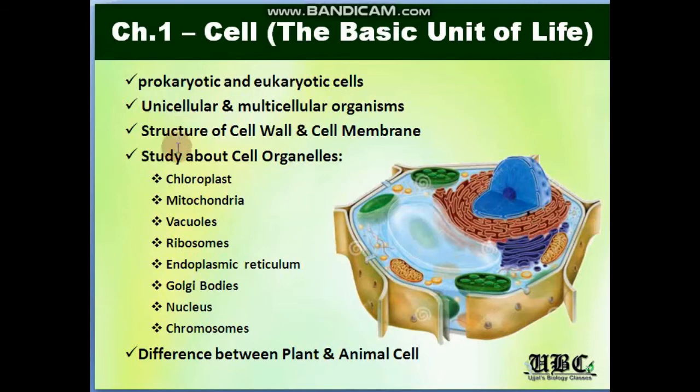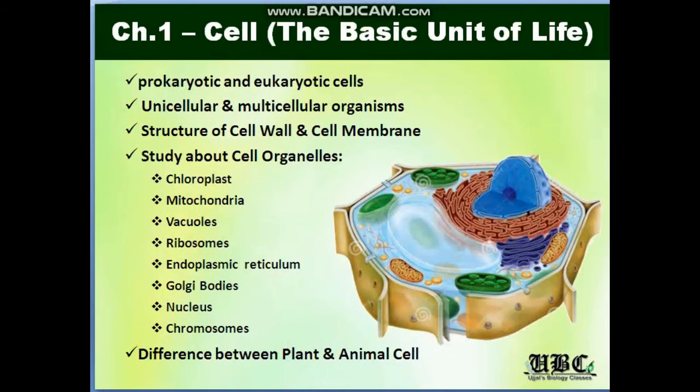After that, we are going to study the structure in detail, that is, the structure of the cell wall and the cell membrane. We have to study in detail the cell organelles present in the plant and animal cell, that is chloroplast containing chlorophyll, mitochondria as the powerhouse which gives energy, vacuoles which store the food, ribosomes which secrete proteins, endoplasmic reticulum, Golgi bodies, nucleus, and finally, inside the nucleus, the genetic material, that is the chromosomes. We will be ending it by studying the differences between the plant and animal cell.